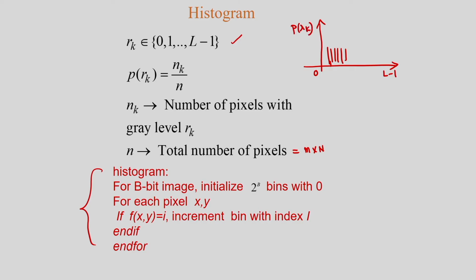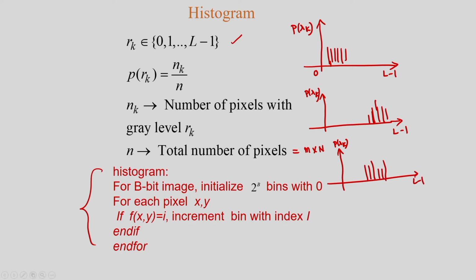Another histogram I can consider, suppose this is the probability of Rk, L minus 1, my histogram is something like this. Another histogram I am considering, and this is L minus 1. And another histogram I am considering.